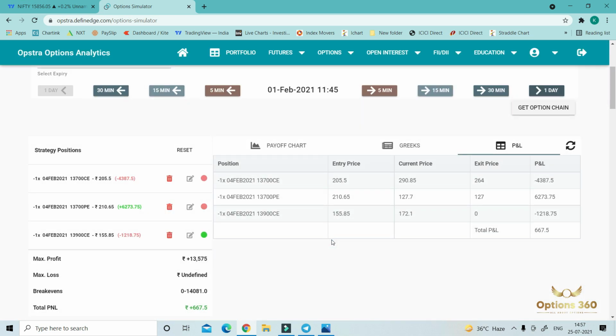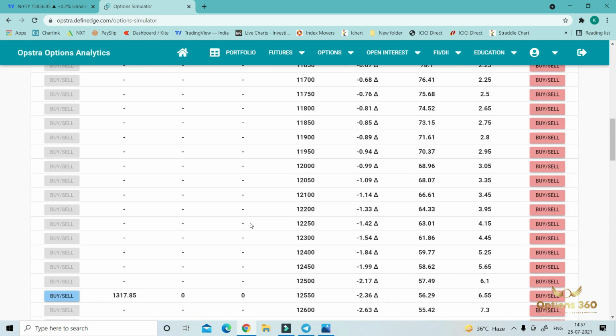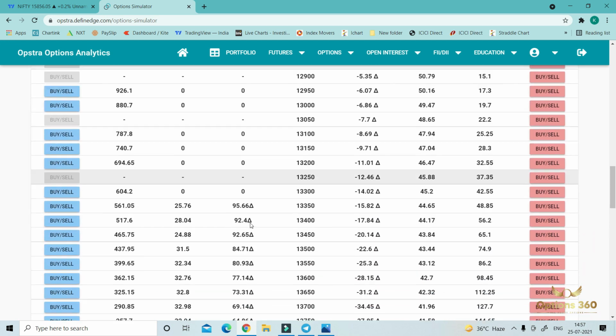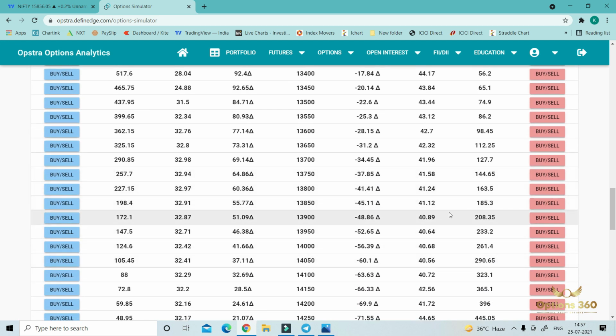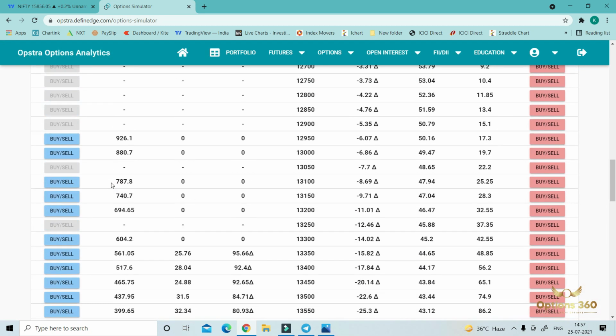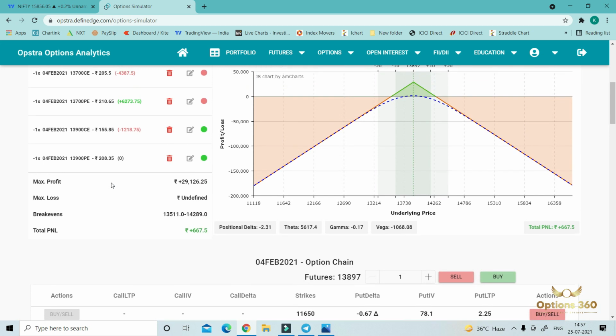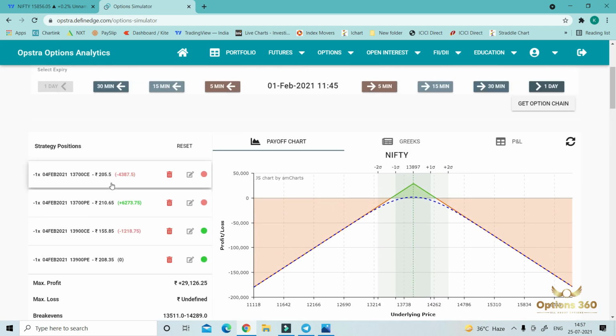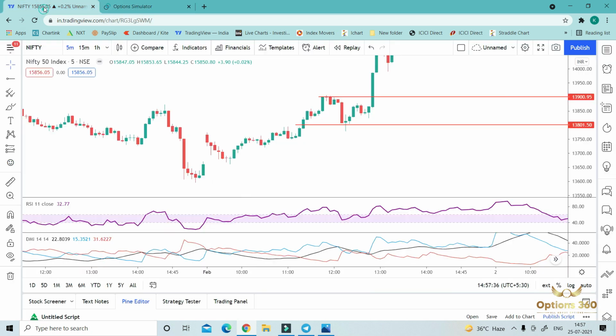And what will we do? We will open 13,900 PE. So now we are in a position of straddle of 13,900. Okay, our new position is this.